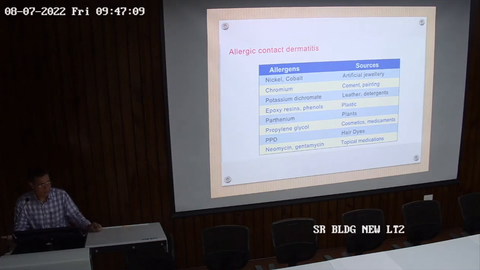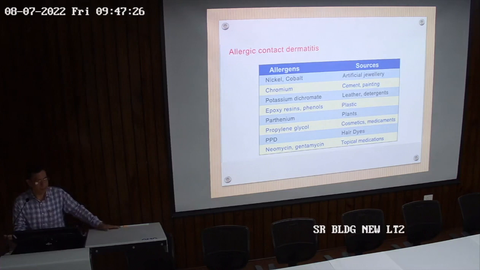PPD is a chemical which is present in dyes which causes allergic CD. कई बार देखते हो ना dye को, we say कि before applying dye just do a patch test over the retroauricular region. If there is eczema, then don't use the dye. So sometimes we see many patients, they come on the first application of dye or the second application of dye, there is eczema all over the scalp and the forehead.